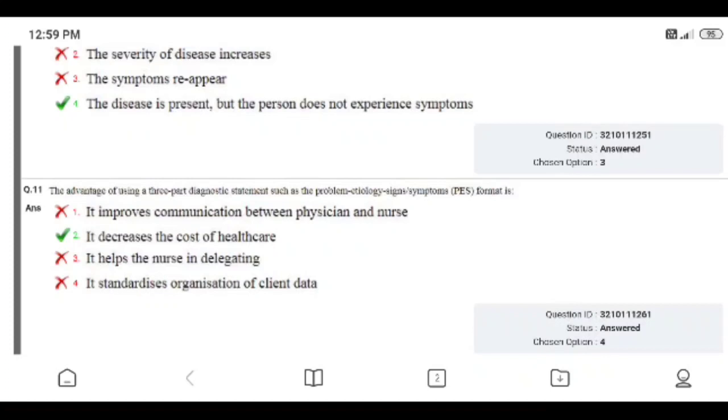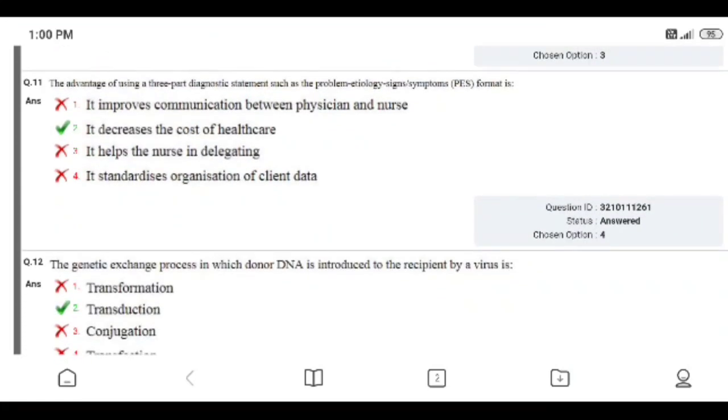Question number 11. The advantage of using a 3-part diagnostic statement such as problem, etiology, signs and symptoms format is: it improves communication between physician and nurse; it decreases the cost of healthcare; it helps the nurse in delegating; it standardizes organization of client data. Right answer is 2, it decreases the cost of healthcare. This answer is also wrong by me.